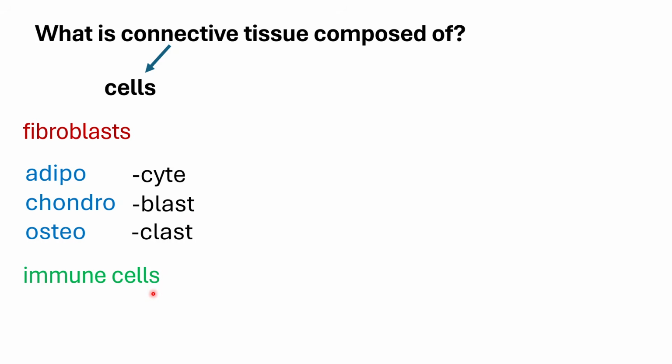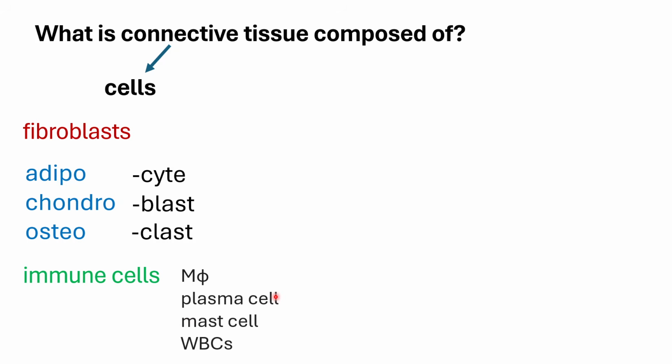Then, finally, in connective tissue, we can also find immune cells, such as your macrophages, plasma cells, mast cells, and white blood cells, especially in your connective tissue proper, which is not specialized. Of course, all of these cells can later be found in your special types of connective tissue, such as your blood or your hematopoietic tissues.